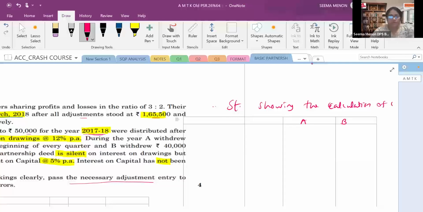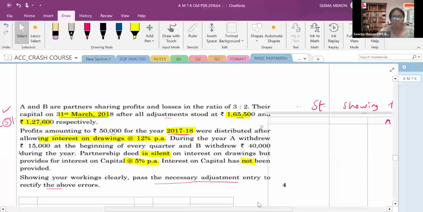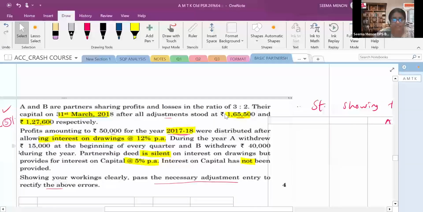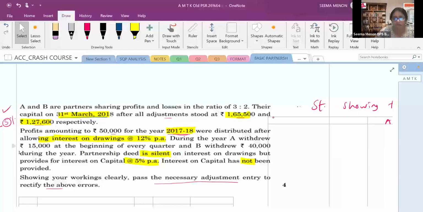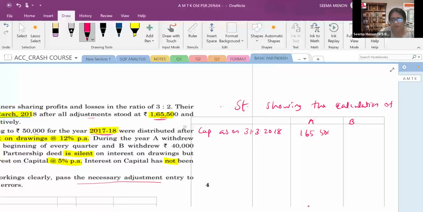Now what is their closing capital? It is given in the question. After all the adjustments, their capital stood at 1,65,500 and 1,27,600. So let's write that closing capital, or you can write capital as on 31st March 2018. For A it is 1,65,500.